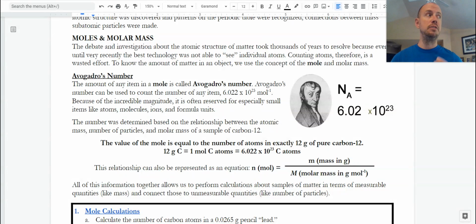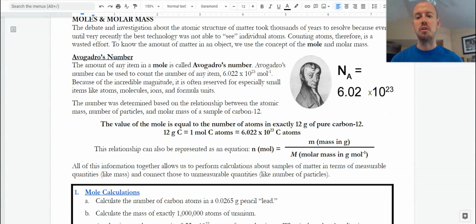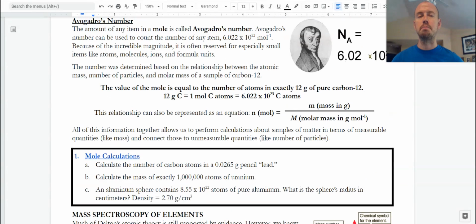So hopefully this is something you feel like you have a foundation on, but we're going to practice it here and then just continue to build stronger and stronger. If there's something about Avogadro's number, atomic mass, molar mass, or why these numbers are important and related to one another, we want to practice that and get that fixed up or get that confirmed right now so that we can know how to use it going forward. Each time I have a set of problems, you're going to see that in a separate video where I go through the problem, all the work, and the answers. So that's something you can be working on with me. You can do on your own and just check the answers, or you can hear me work through those problems.